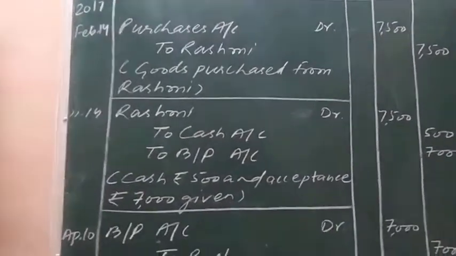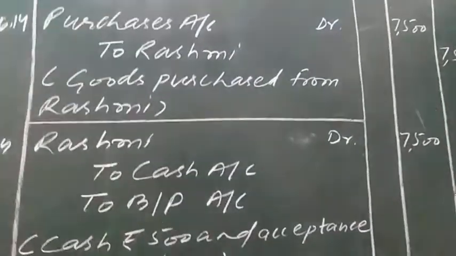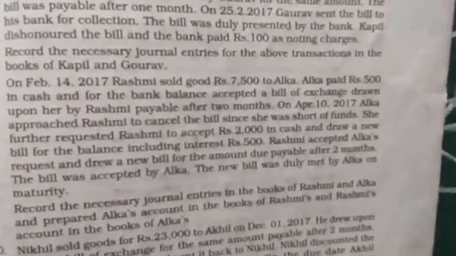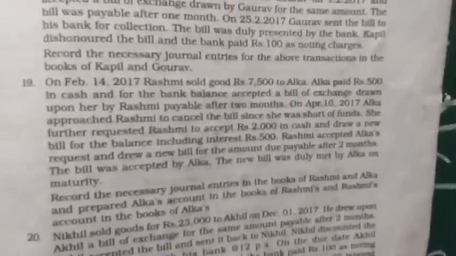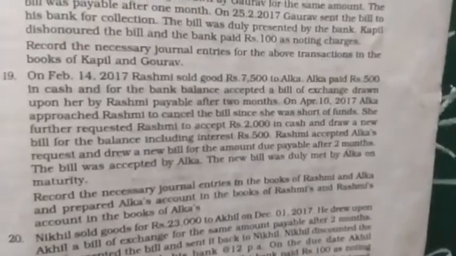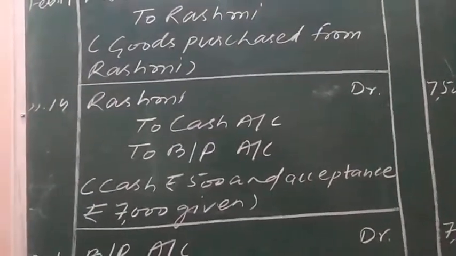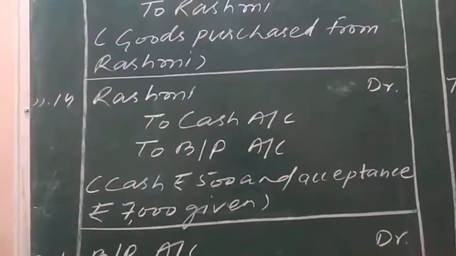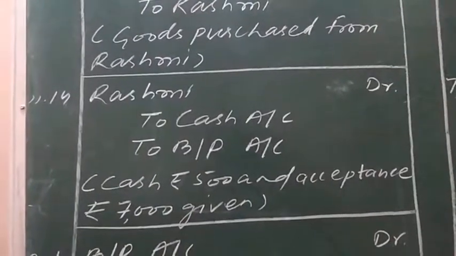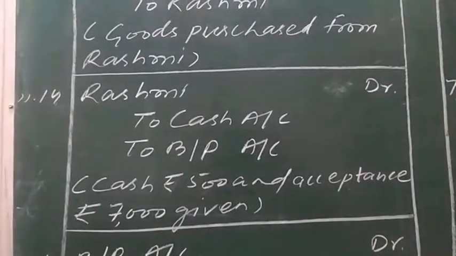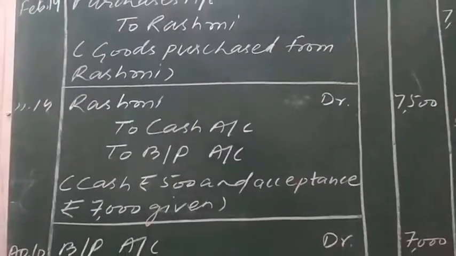Now the further portion I am going to read out. On April 10, 2017, Alka approached Rashmi to cancel the bill. This bill is to be cancelled. For acceptance of a bill, the basic journal entry which we pass is creditor debit to bills payable, excluding cash from the second entry.